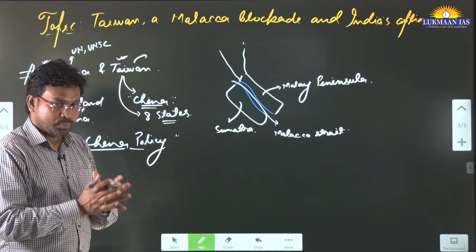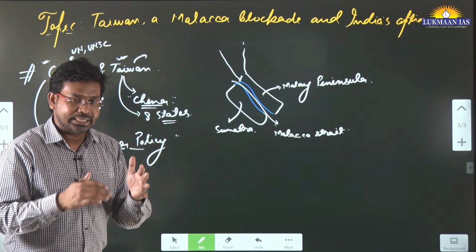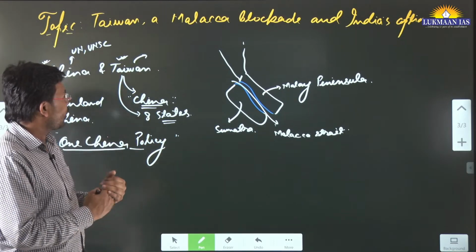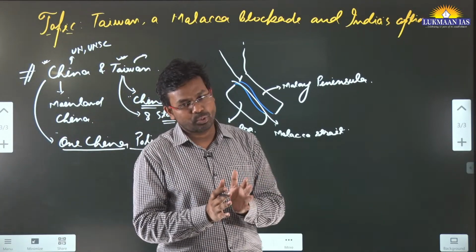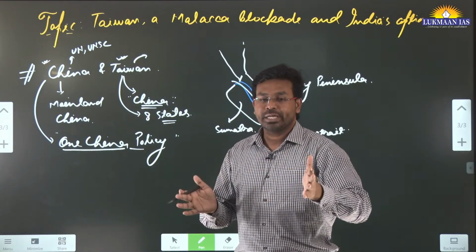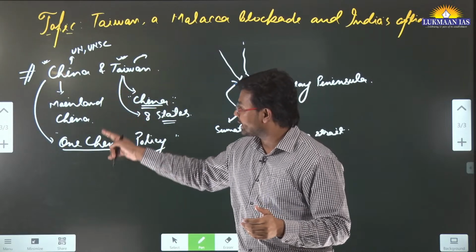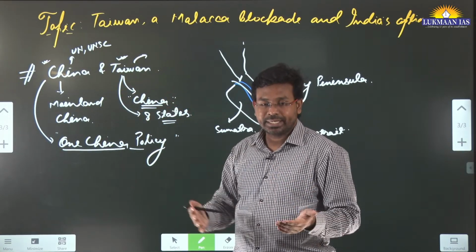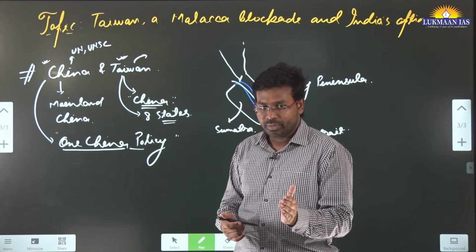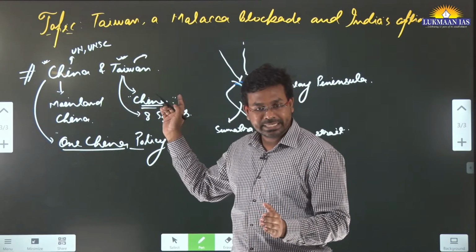Taiwan wants to proclaim that it is a sovereign state. It does maintain its relations. And Taiwan has its own government, right? They have everything working over there. But because of China's One China policy, it is not being recognized by many countries as a separate nation. Okay, so this is the tussle that is happening.